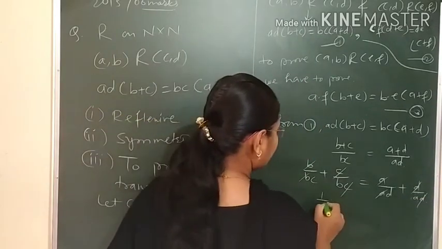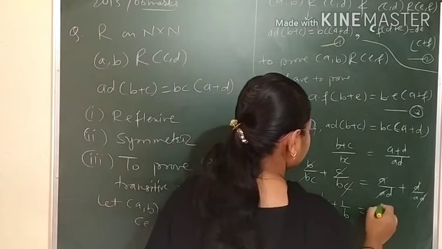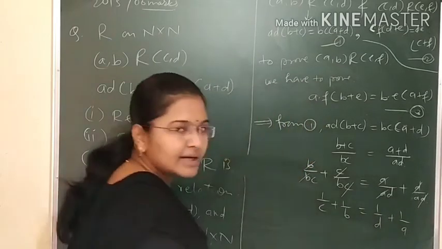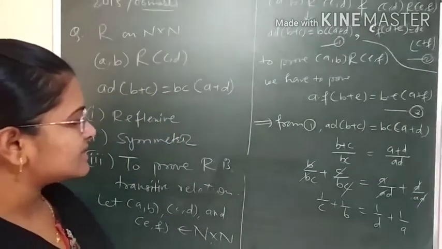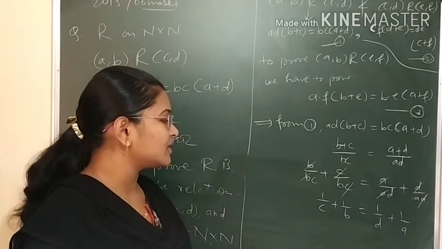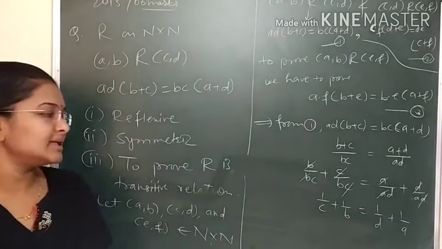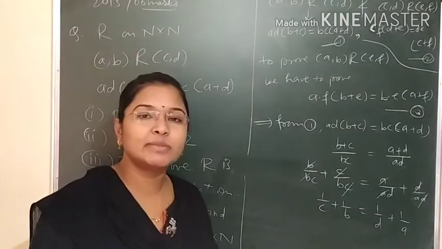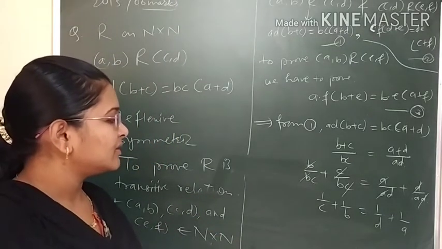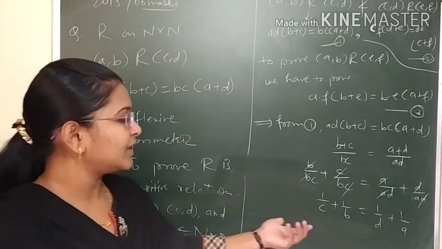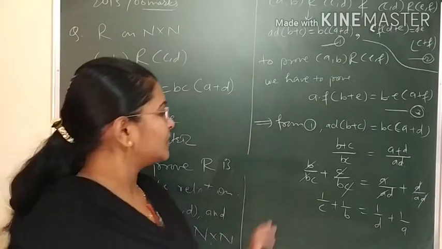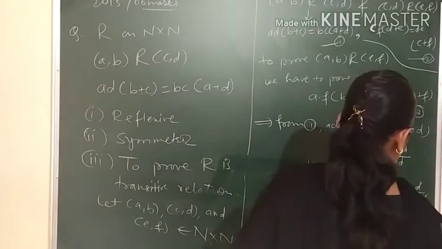So what we have, 1 upon C plus 1 upon B is equal to 1 upon D plus 1 upon A. Getting? So this we got, means their reciprocal addition of their reciprocals, means 1 by C plus 1 by B is equal to 1 by D plus 1 by A. If you want to cross multiply and solve, you will get again this. Getting? Any doubt? So we'll write this as equation number 4.